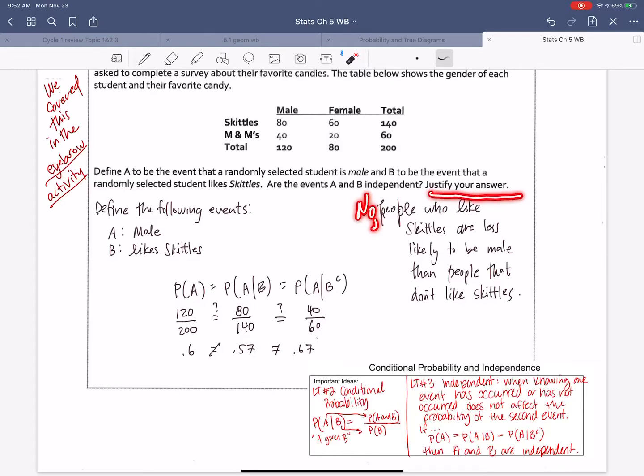No, I have to justify my answer and answer the question. No, people who like Skittles are actually less likely to be male than people who don't like Skittles, because it looks like people who don't like Skittles, 67% were male versus people that do, 57% were male. Okay? Now, again, just a reminder, you don't have to write out these notes. Maybe this would be next to you on your desk while you're referring to those notes.